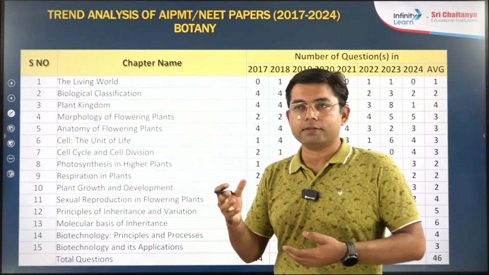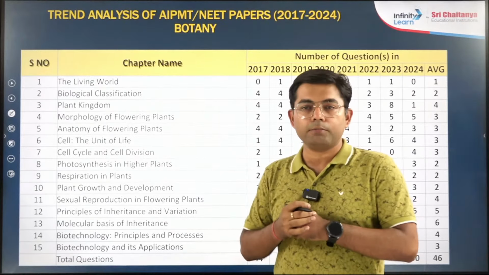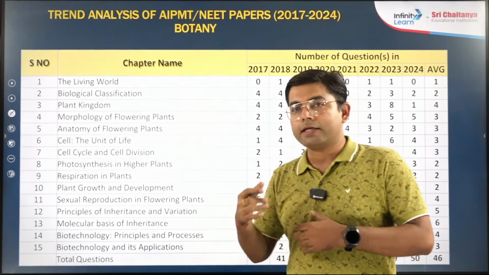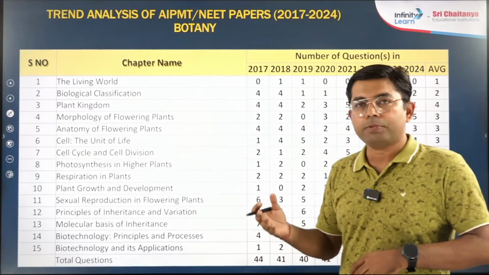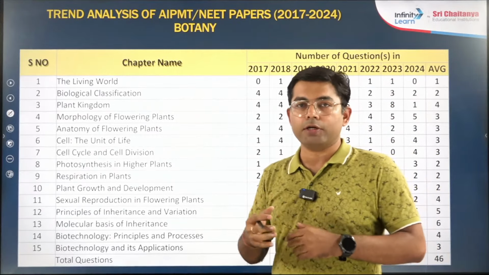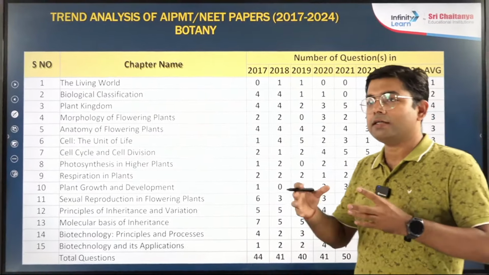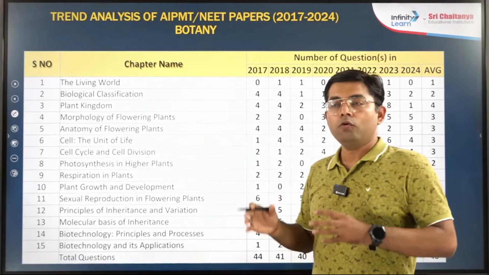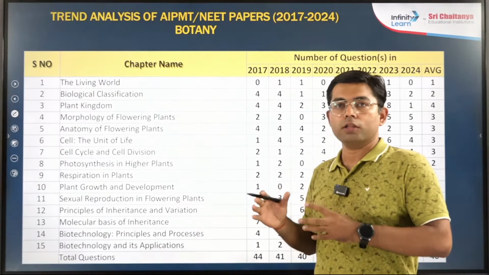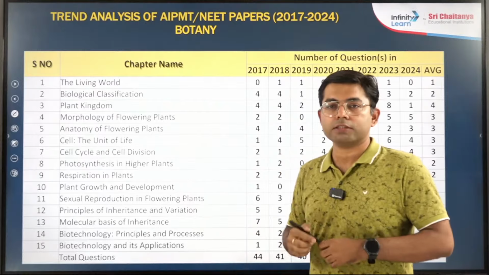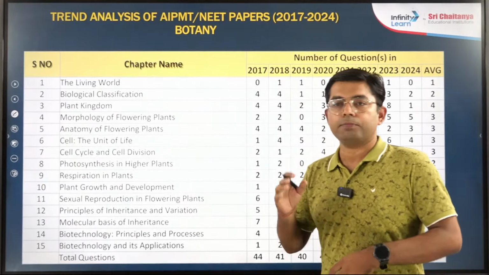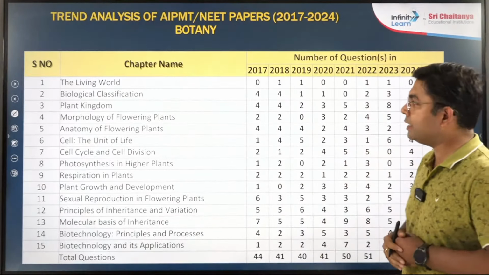Although, seeing the trend of NEET now, you cannot say any chapter is not important, because now, seeing the trend of 720 out of 720, we have to focus on all the chapters. Even if one question is coming from a chapter, that chapter is important. So let's analyze the trend.